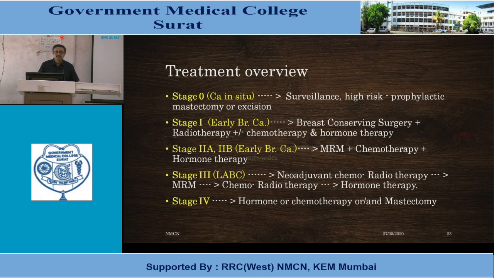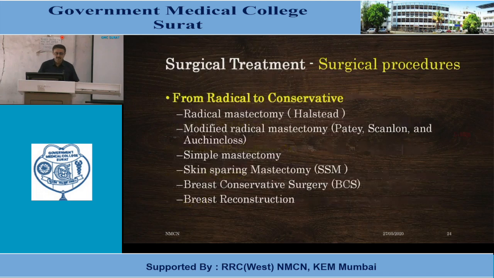Stage 4 disease is considered a non-curable disease, so all we can do is palliation. Hormone therapy or chemotherapy can be given; if the patient is morbid and frail, only hormone therapy is enough. But if evidence of distant metastases is there and they are manageable, chemotherapy or a mastectomy can be done to decrease tumor load. So which surgical procedures are there, from radical to conservative?